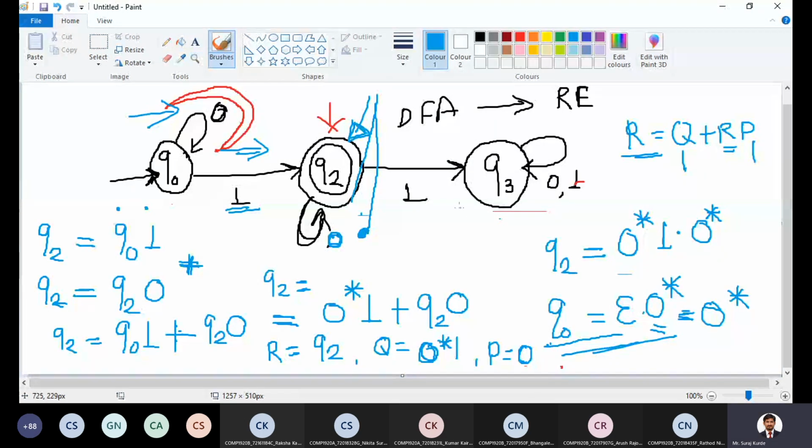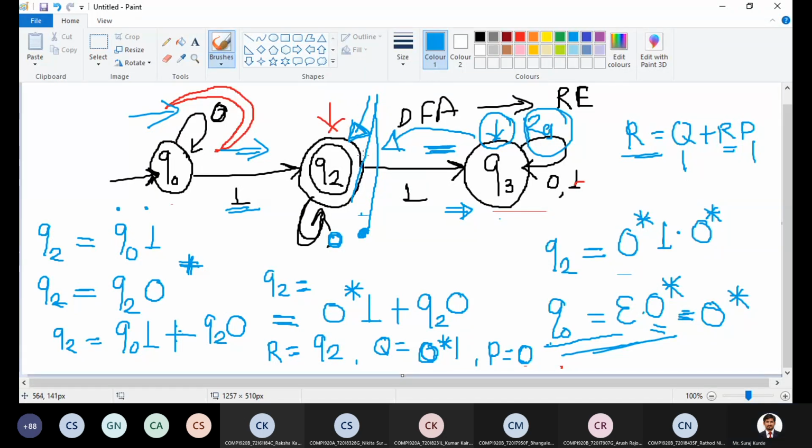Now, Q3 is one more state in the DFA, but from Q3 there is no transition to Q2. When it reaches state Q3, it is always rejected. Do not consider states from which there is no transition to the final state.